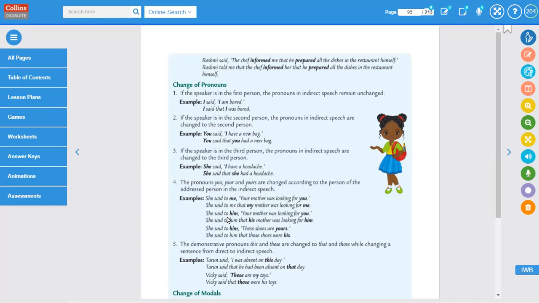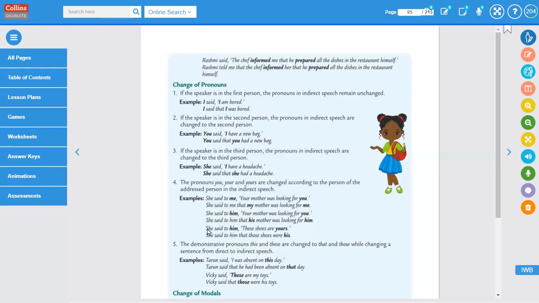She said to him, "Your mother was looking for you." She said to him that his mother was looking for him. So whether it is first person, second person, or third person, whatever it is, accordingly it will change.